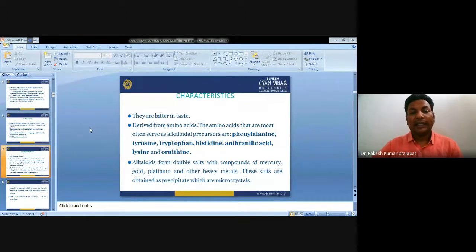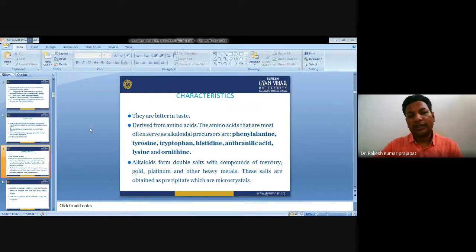Now we will see the characteristic features of these alkaloids. They are bitter in taste. They are derived from different amino acids, because as we have just discussed, the precursors for alkaloid biosynthesis are tryptophan, tyrosine, lysine, and ornithine or arginine.